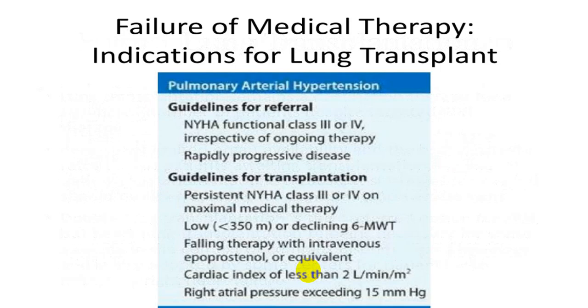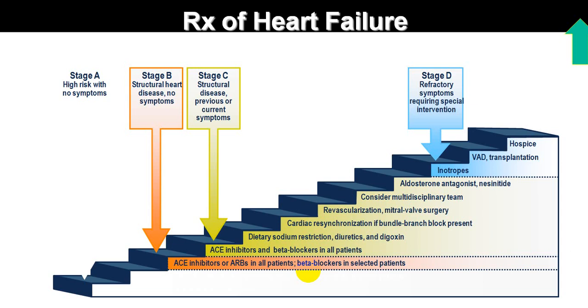Lung transplant is the final answer, but there is always a failure of medical therapy. Whenever there is a failure of medical therapy, you have to go for a lung transplant. There are some indications and some contraindications. This is all that we have mentioned.